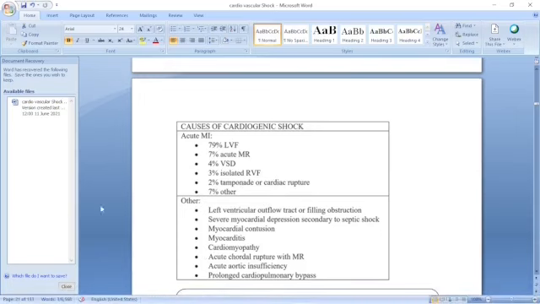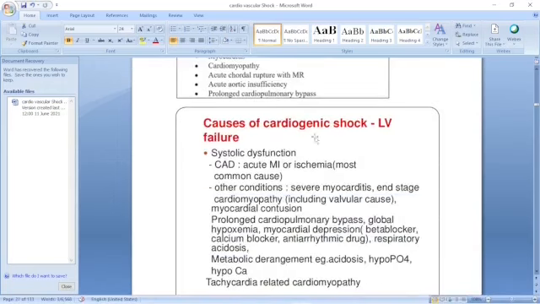There may be left ventricular outflow tract or filling obstruction, severe myocardial depression secondary to septic shock, myocardial contusion, myocarditis, cardiomyopathy, acute papillary muscle rupture with mitral regurgitation, acute aortic insufficiency, and prolonged cardiopulmonary bypass. These are other causes of cardiogenic shock.